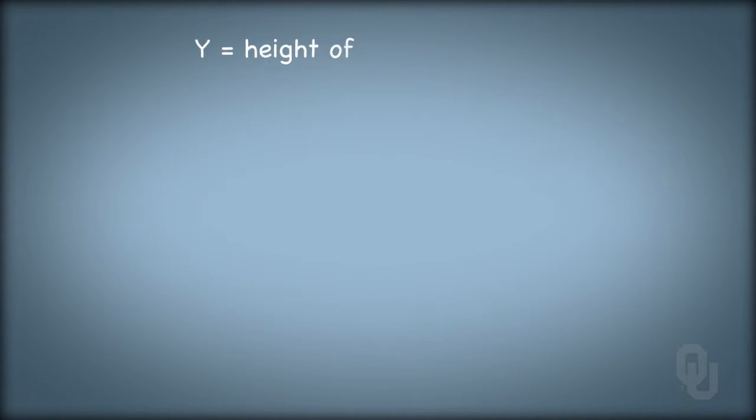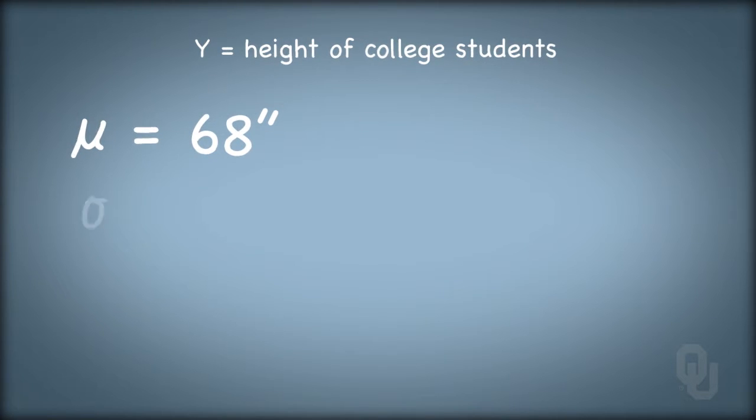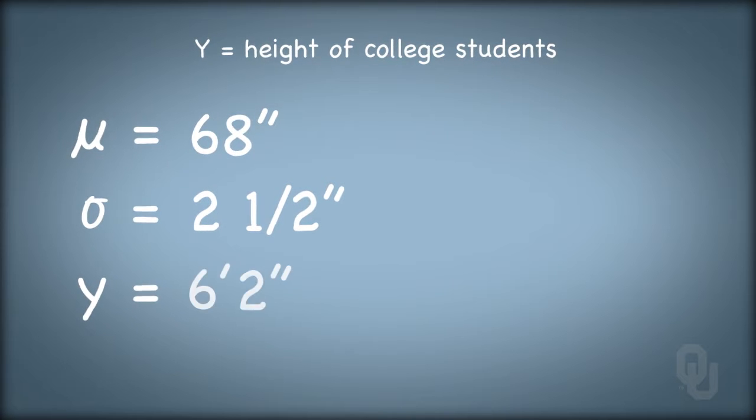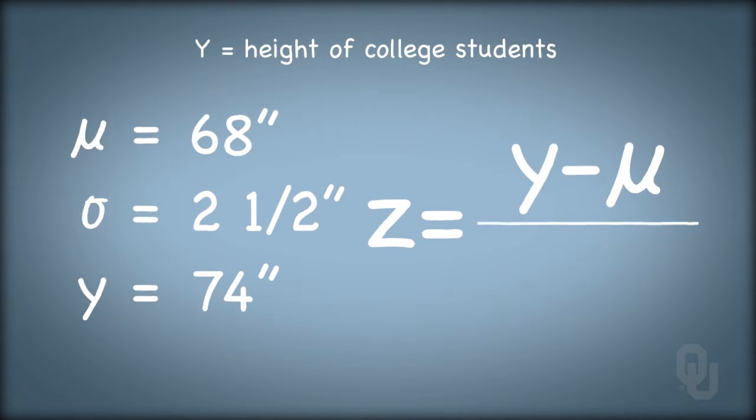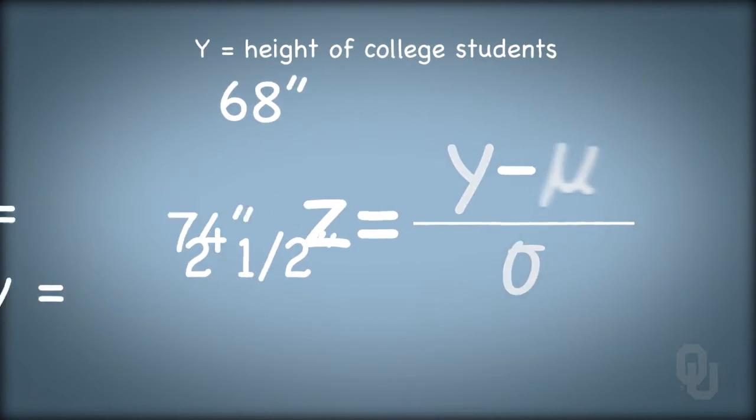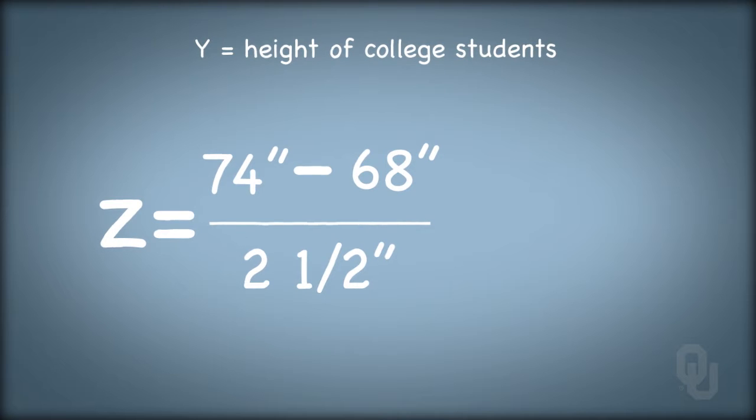Let's go back to the example where random variable y measures the height of college students. Say the mean height of college students is 5'8" or 68 inches, with a standard deviation of 2.5 inches. How would I convert a realization of my height, say my height of 6'2" or 74 inches, to a value on the z-axis? Take the z-score calculation of realization y minus mu divided by sigma. That is 74 minus 68 divided by 2.5. That z-score is 2.4. My height is 2.4 standard deviations away from the mean height.